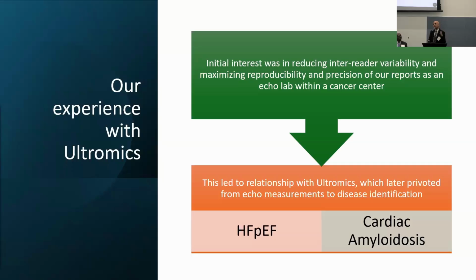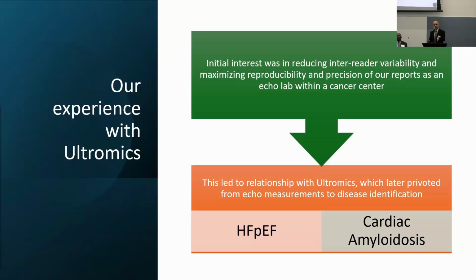And so our tolerance for inter-reader variability consequently has to be lower. I can't tolerate a 10% difference between me and my colleague. That's why we started looking at artificial intelligence solutions, because we felt that would help reduce that variability. The company then pivoted into disease identification.